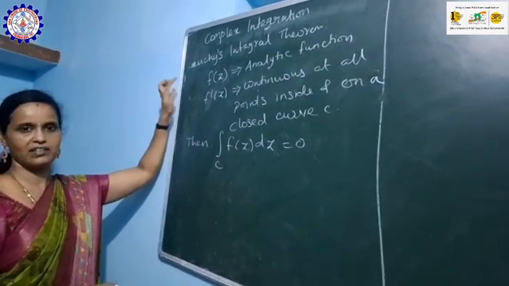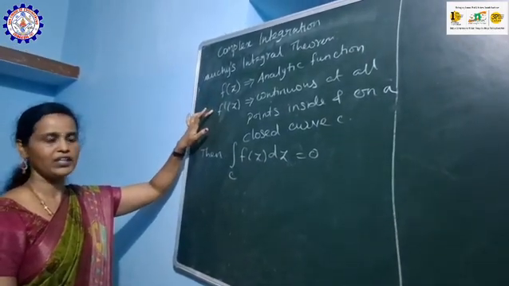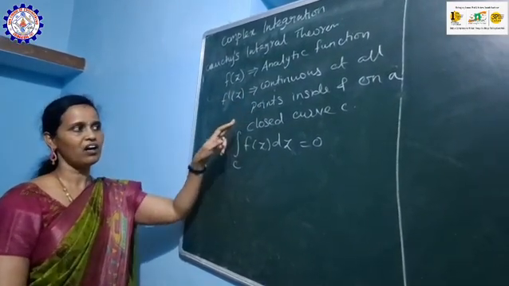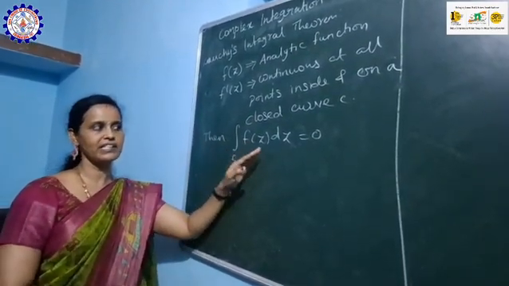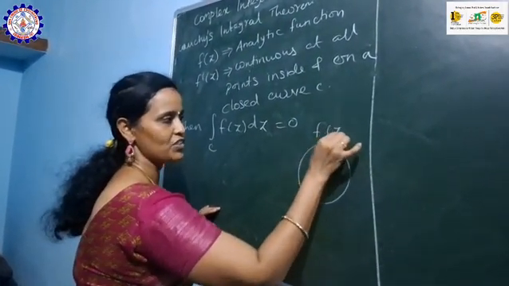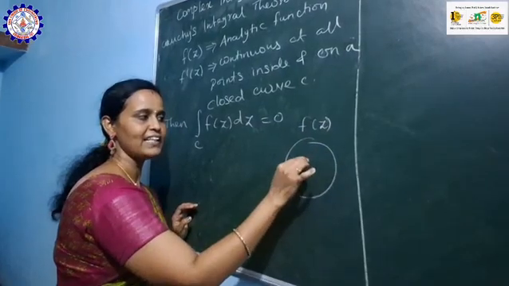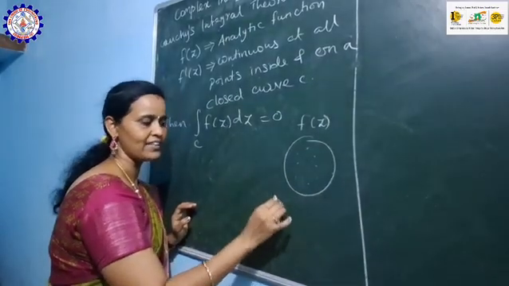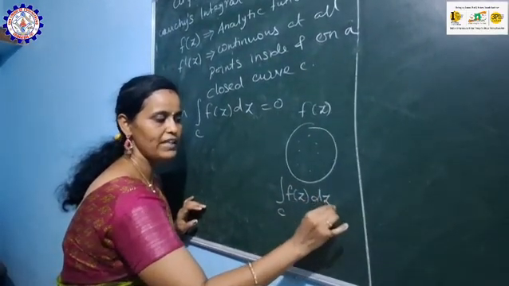So what is Cauchy's integral theorem? It states that f of z be any analytic function and its derivative f dash of z is continuous at all points inside and on a closed curve C. Then integral over C, f of z dz value will be equal to 0. For example, let f of z be any function that is analytic at all points inside and on a closed curve C. Then by Cauchy's integral theorem, integral over C, f of z dz value will be equal to 0.